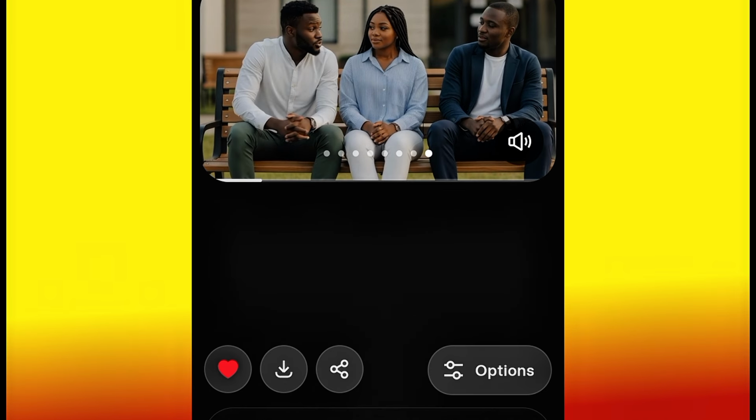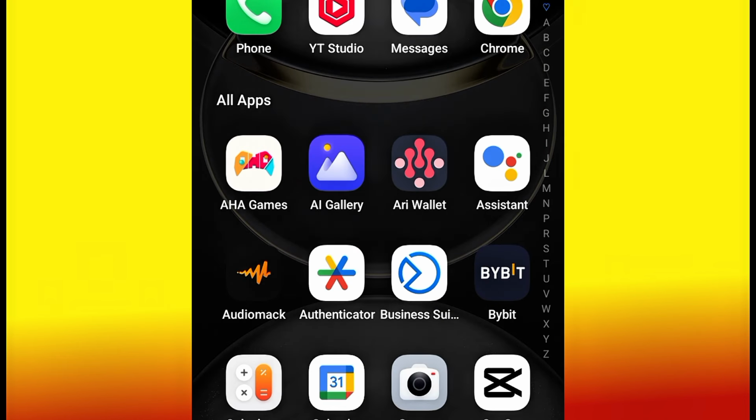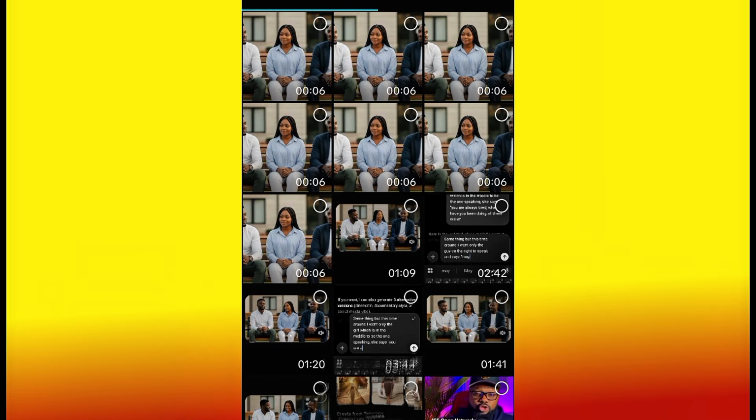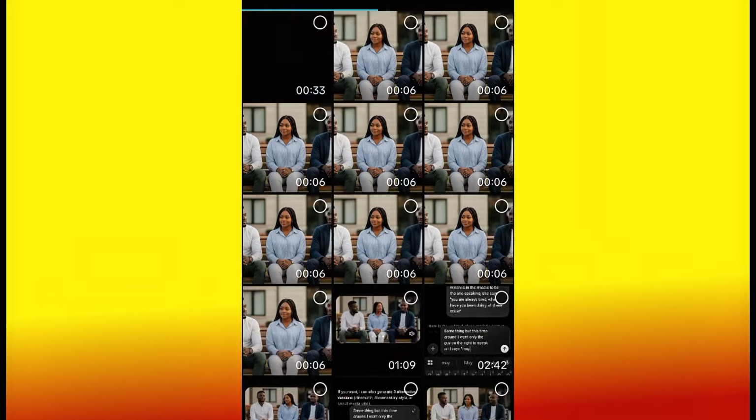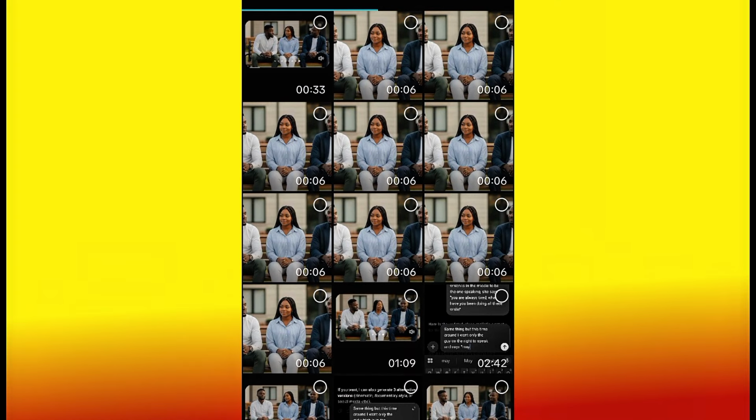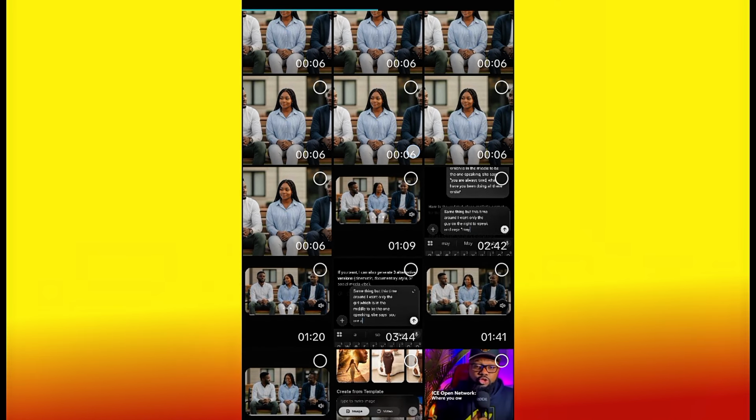For you to download the video, you just have to come here. You see this drop down arrow, go ahead and click it, and your video will be downloaded into your gallery successfully. So after downloading all your videos, head over to your CapCut or any video editing application or software that you are using. For me, I use CapCut, right? So go ahead and select the three scenes that we generated. We are going to continue the scene, but if you watch my video from the beginning, you know the video is very long. So now come here, put all the scenes together.